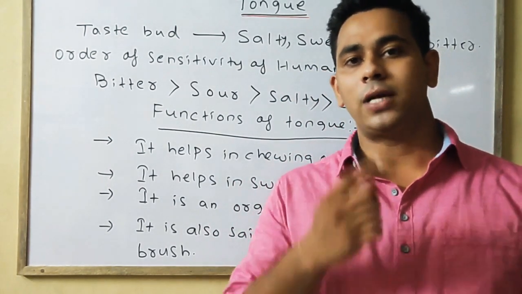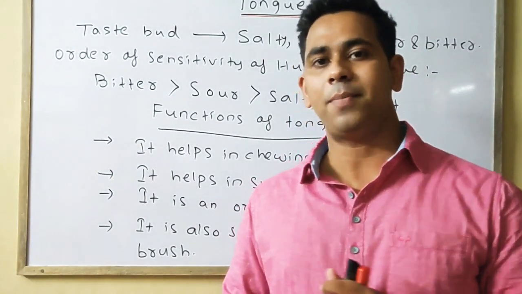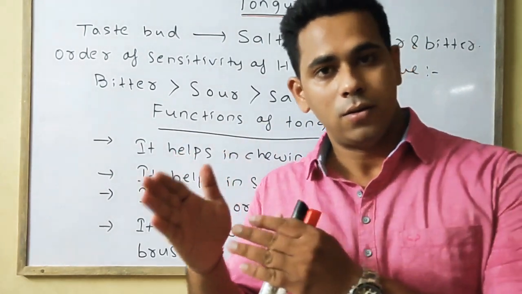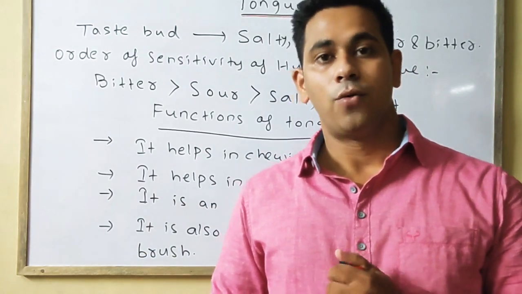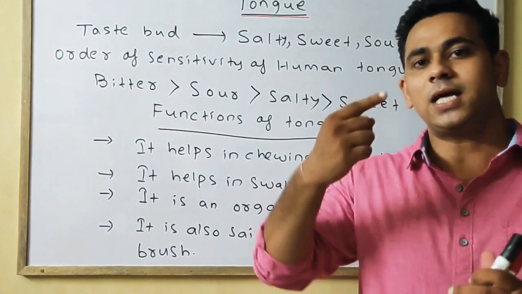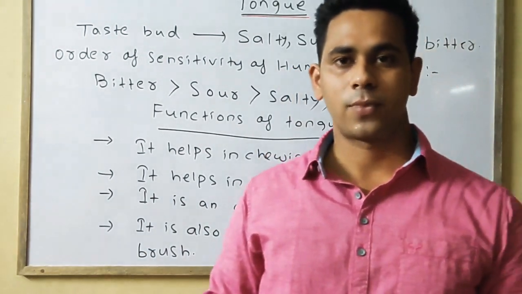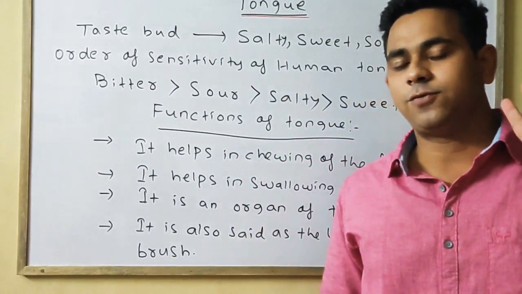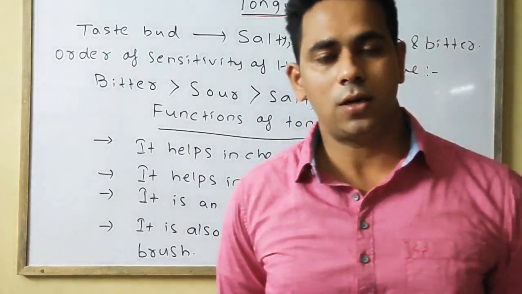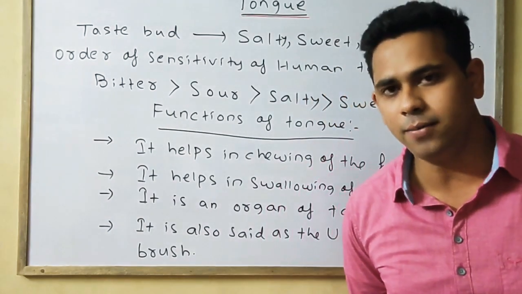Fungiform papillae are present on the tip of the tongue, whereas the filiform papillae are present on the center and the side of the tongue, whereas the circumvallate papillae are present at the back of the tongue. Then there are four types of taste buds: salt, sour, sweet, and bitter.